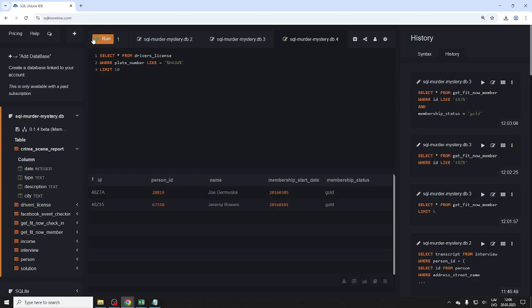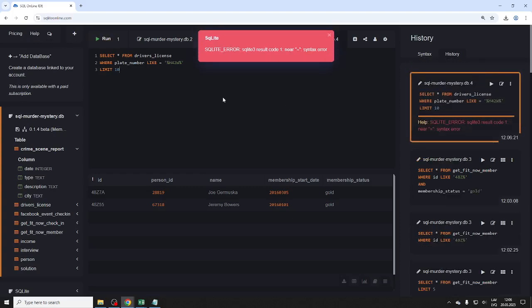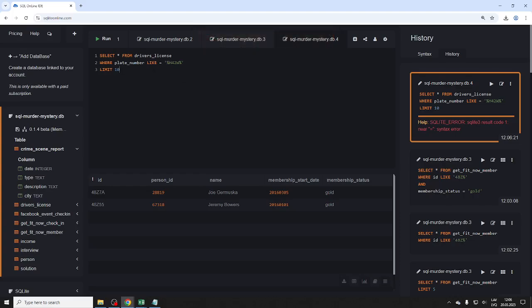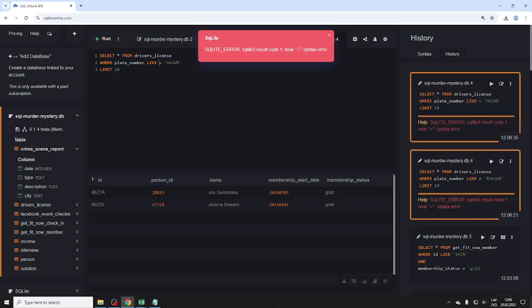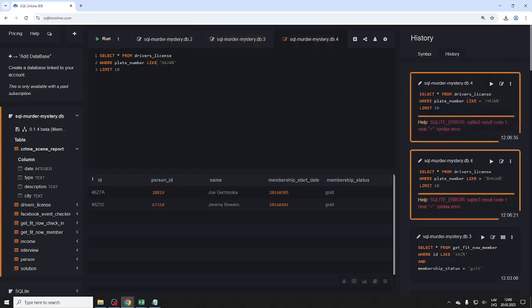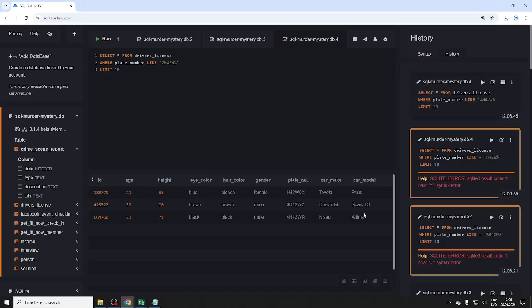Because we don't know how many we'll get. Okay, there's an error. What did I do wrong here? Oh yeah, of course. I'm using two different query syntaxes, right? Okay, right.